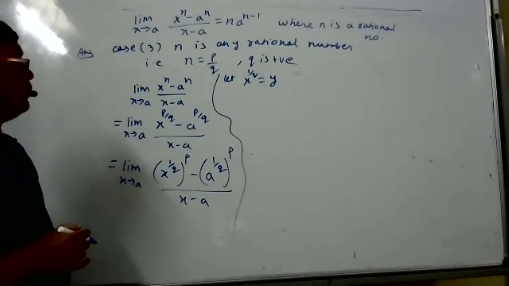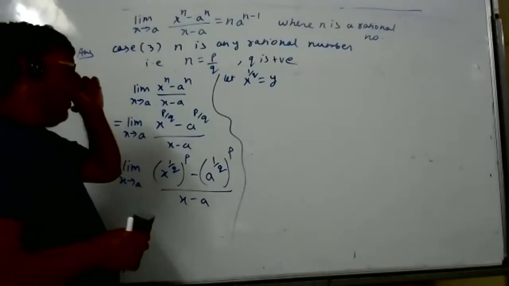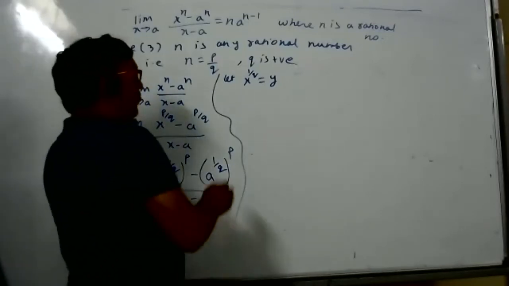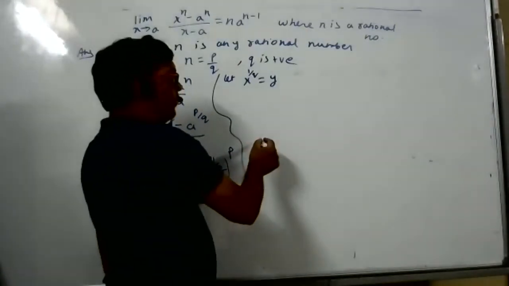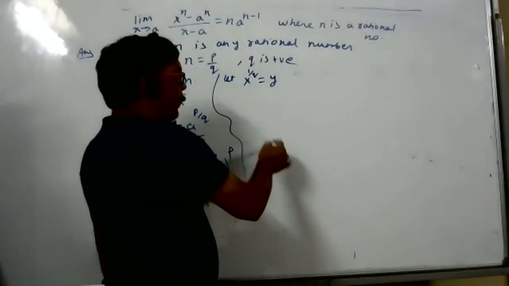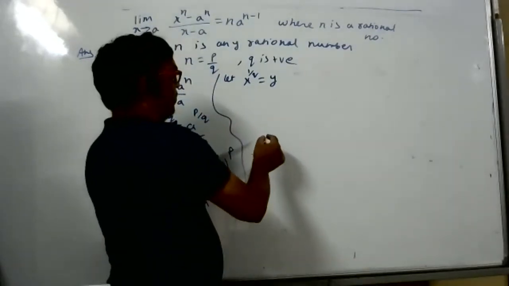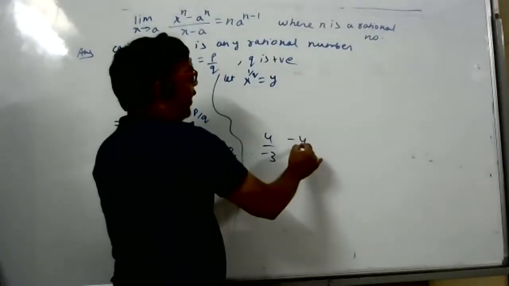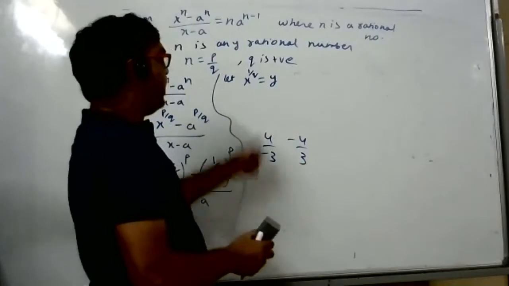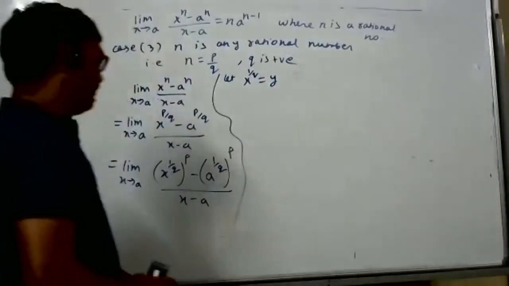Sir, why can't q be negative? Q should not be equal to 0, that's the condition, right? It can be negative, student. Tell me a number in which q is negative. Okay, then p becomes negative. If I write 4 by minus 3, then also you can write minus 4 by 3. Anyhow, q will be positive only.